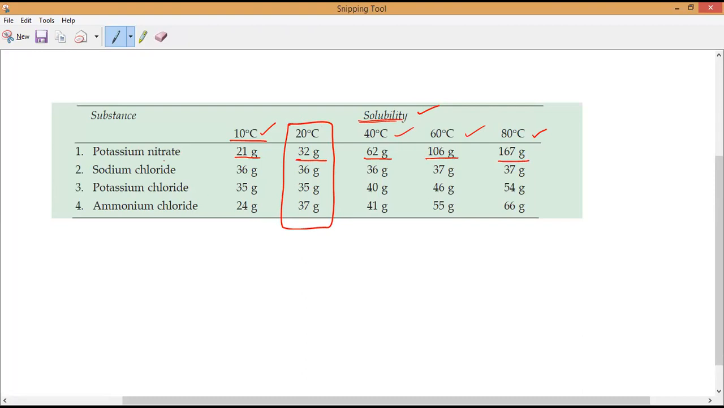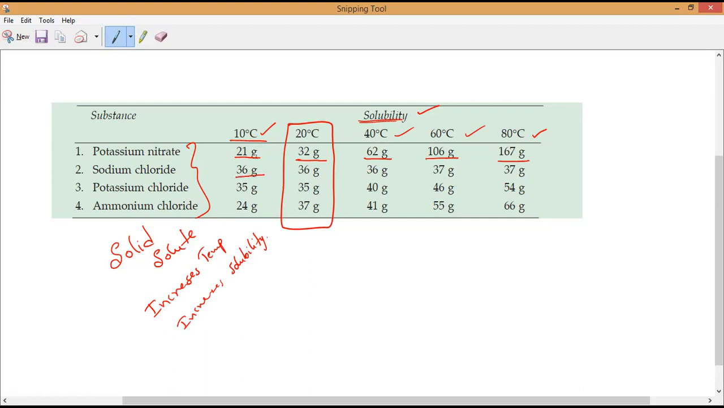So these all are what solutes? Solid solutes. As temperature increases, is solubility increasing or not? Yes, solubility increases as temperature increases. So sodium chloride also.